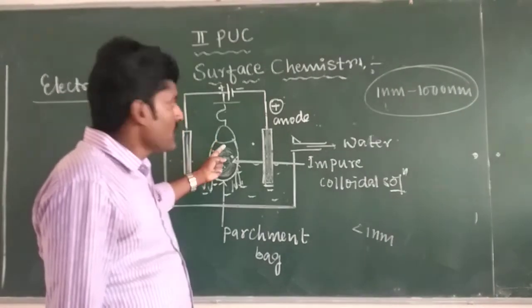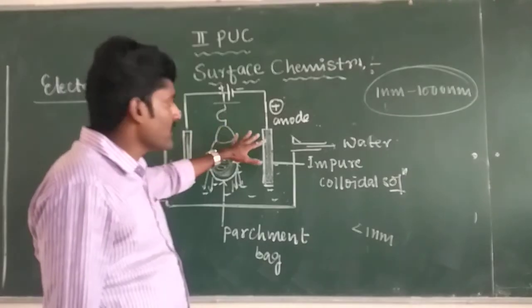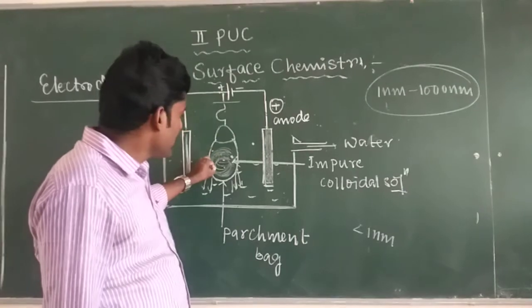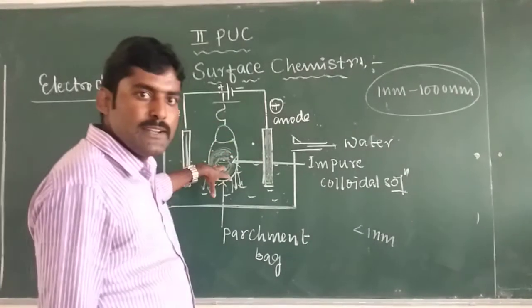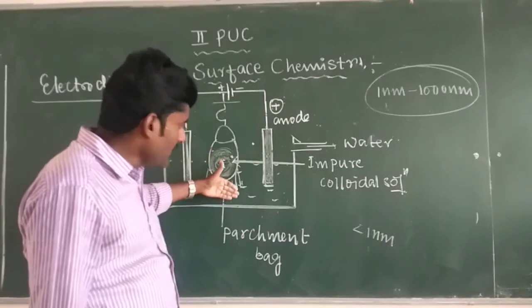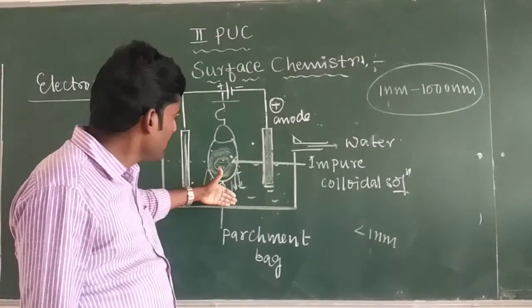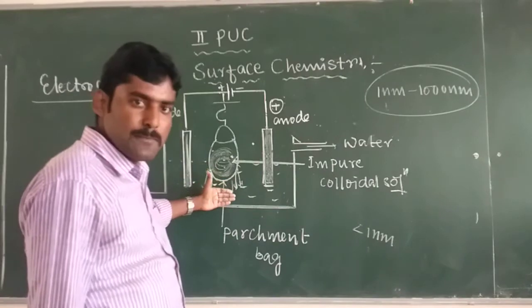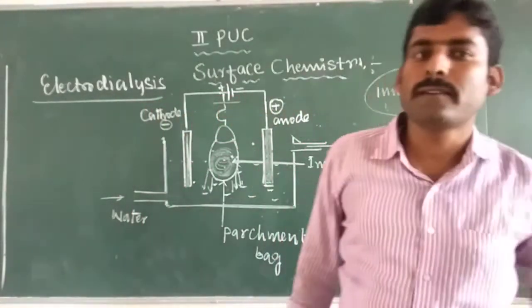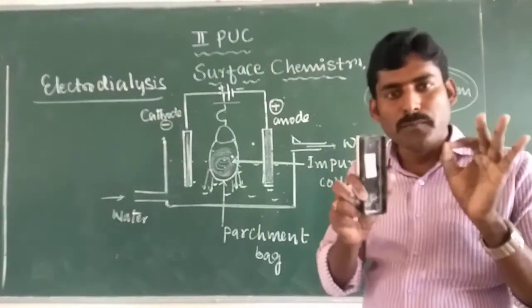Whenever the electric field is applied across the electrodes, the true solution particles present as impurities in the colloidal solution diffuse into the water in the vessel from the parchment paper, because parchment paper contains small pores.